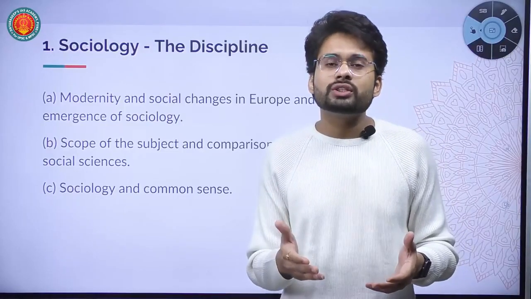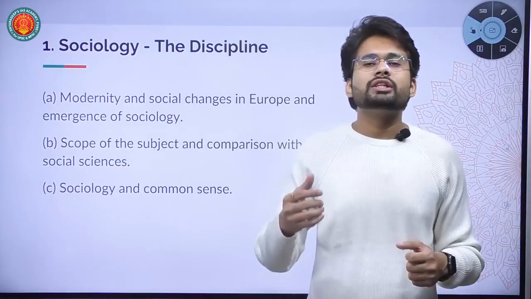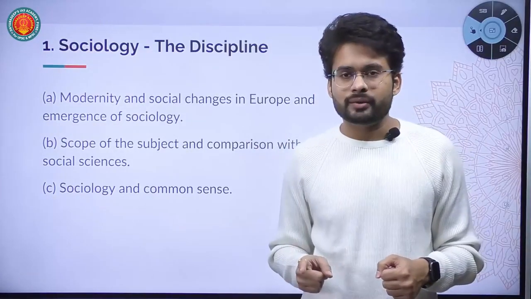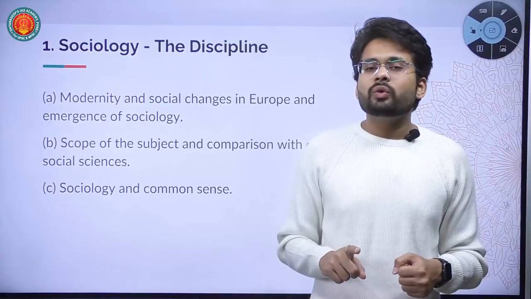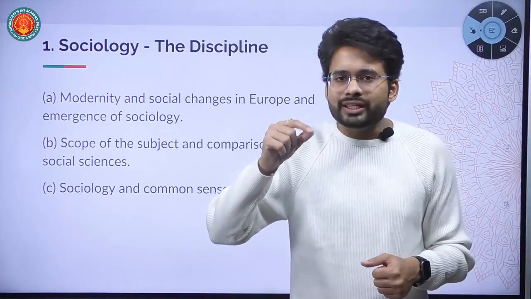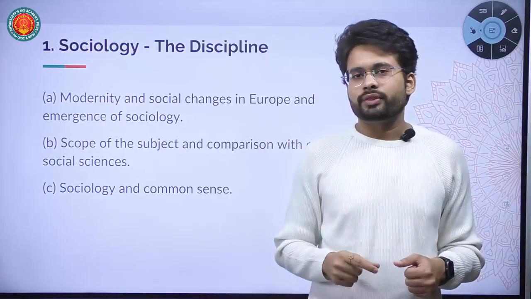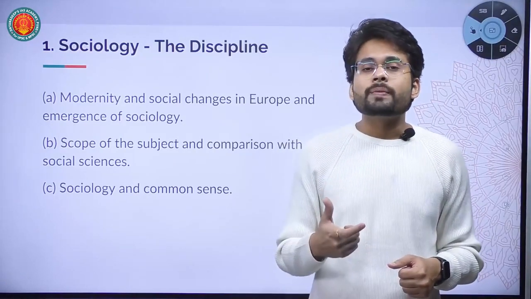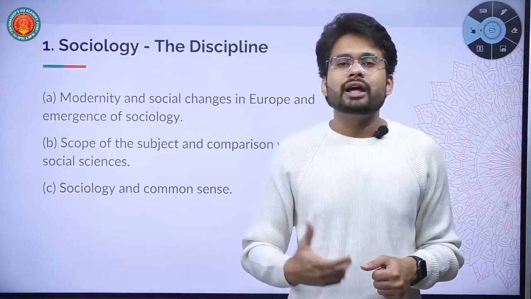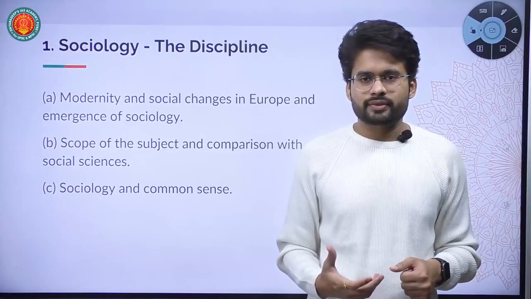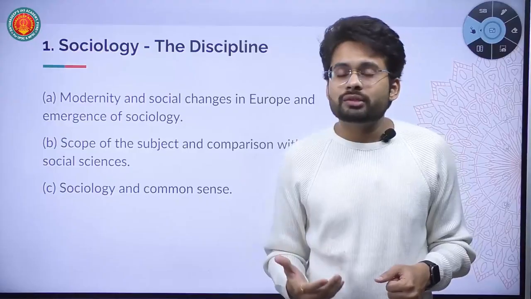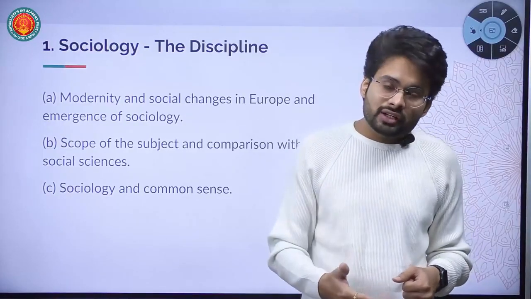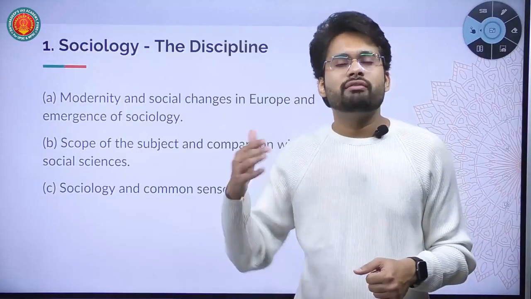And that's how sociology as a separate discipline took its responsibility to study all the social changes in a very systematic and scientific manner. And in the B part, we are going to study what the subject matter of sociology is, and how it is much wider than the other natural sciences. What is the scope of the subject matter? You will get to know how it studies the individual and, at the same time, global events also.